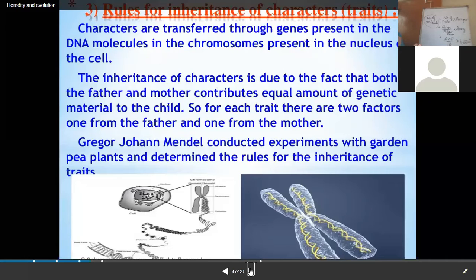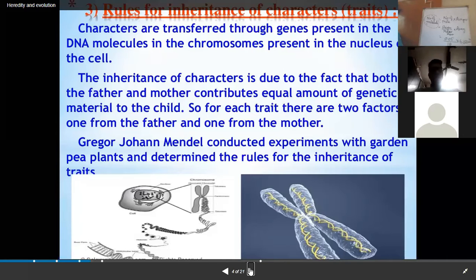How are characteristics transmitted from one generation to another generation? Let me tell you that traits or characteristics which are passed on from parents to their offspring, or from one generation to another generation, are controlled by genes. All the information which passes on from one generation to another generation passes through the genes. And where are the genes located? They are present in the chromosome.